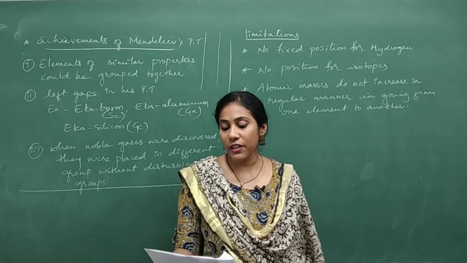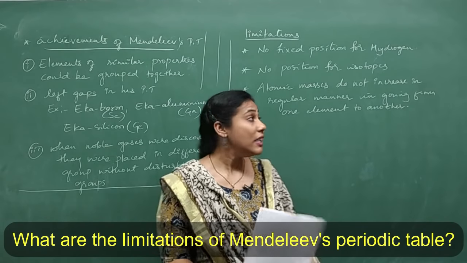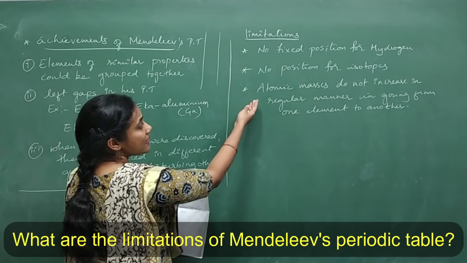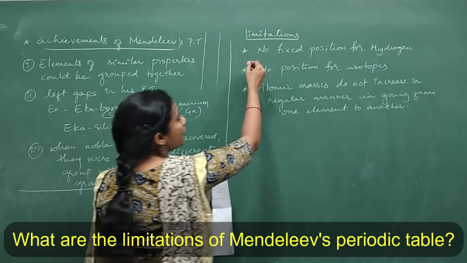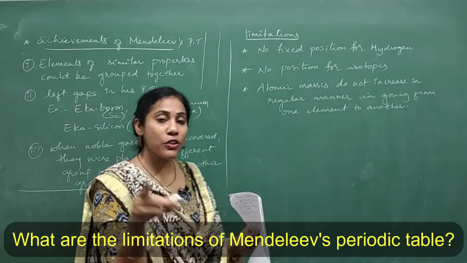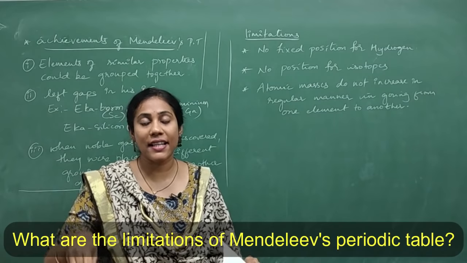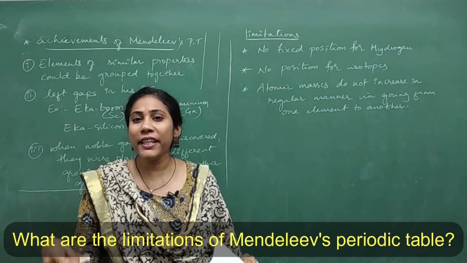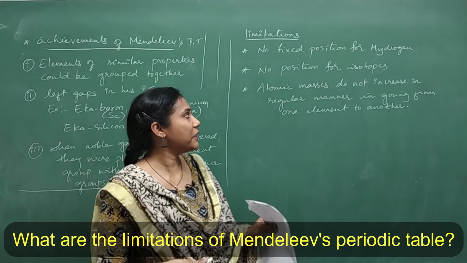Coming to the next question, what are the limitations of Mendeleev's periodic table? Limitations also, the 3 points I mentioned, it can be asked for 3 marks. First point, no fixed position for hydrogen. Hydrogen was showing similar properties with halogens as well as alkali metals. So he could not give justice in giving a position for hydrogen.